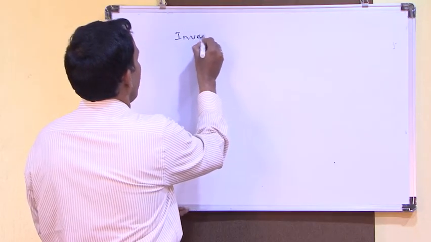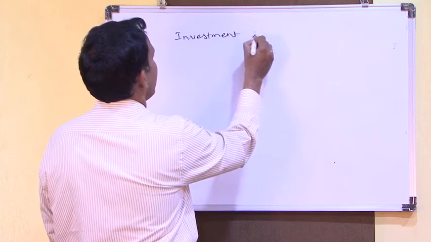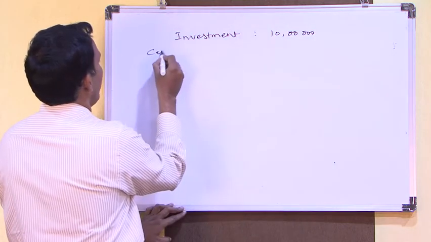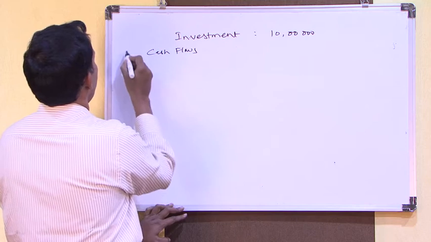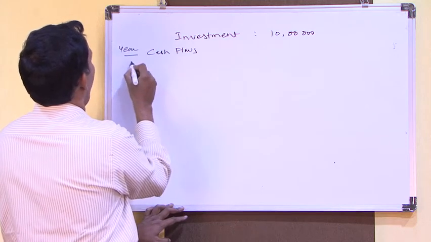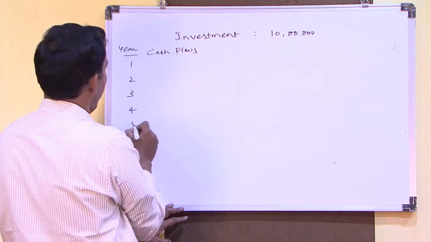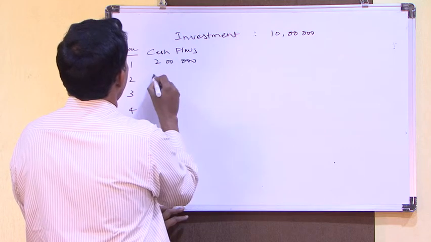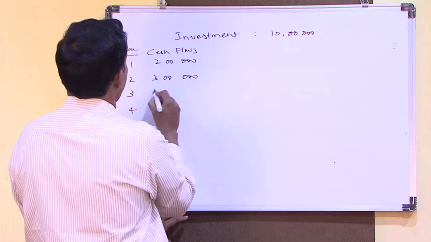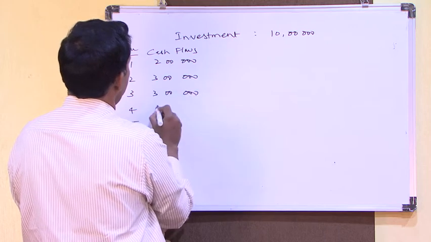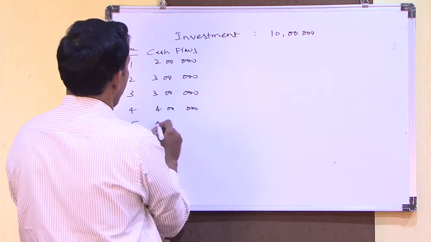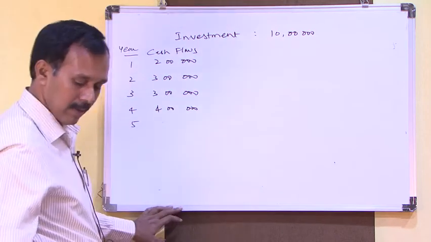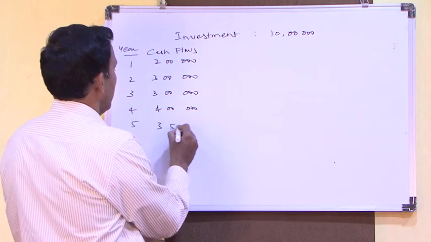The same example, investment is 10 lakhs and cash flows for years 1, 2, 3, 4, 5 are 2 lakhs, 3 lakhs, 3 lakhs, 4 lakhs, and 3 lakhs 50,000.